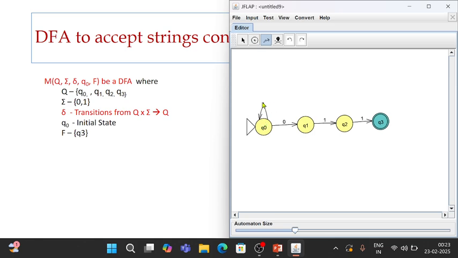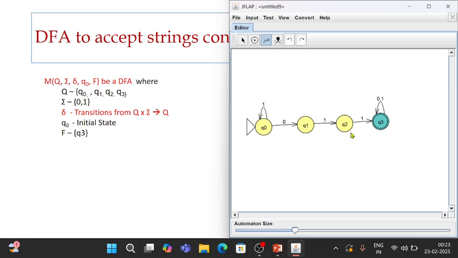That is, the string can begin with 1 followed by 0, 1, 1, and it can end with any number of zeros or ones. So which means the string that is either beginning with 1 or 0 but having 0, 1, 1 as a substring, which may or may not end with any number of zeros and ones, is accepted by this automata.